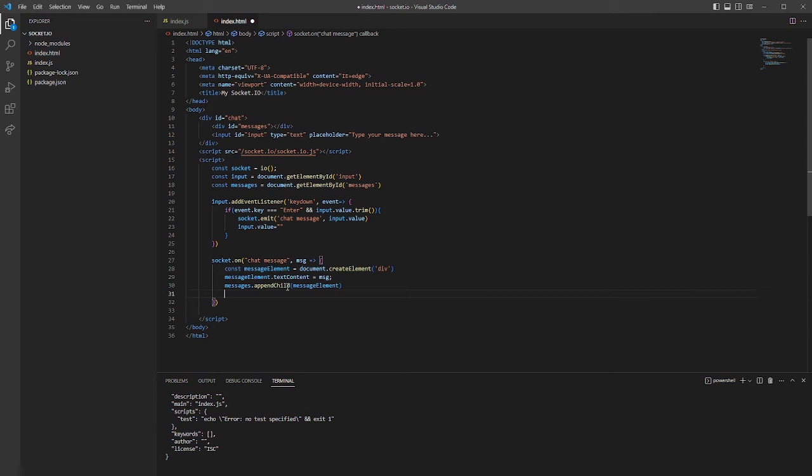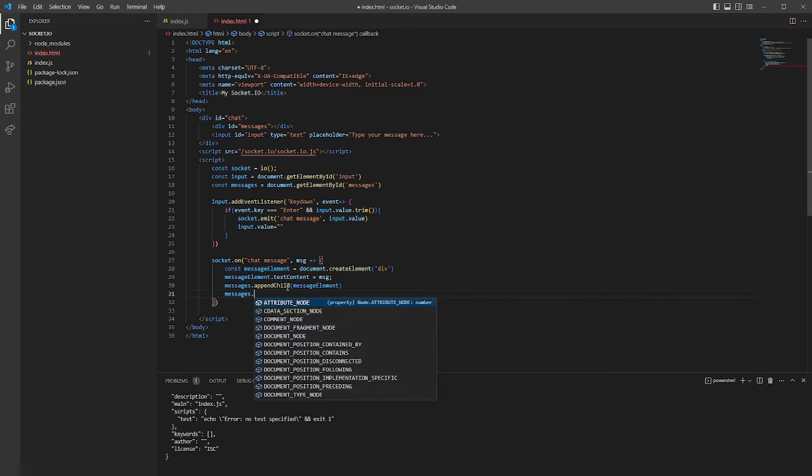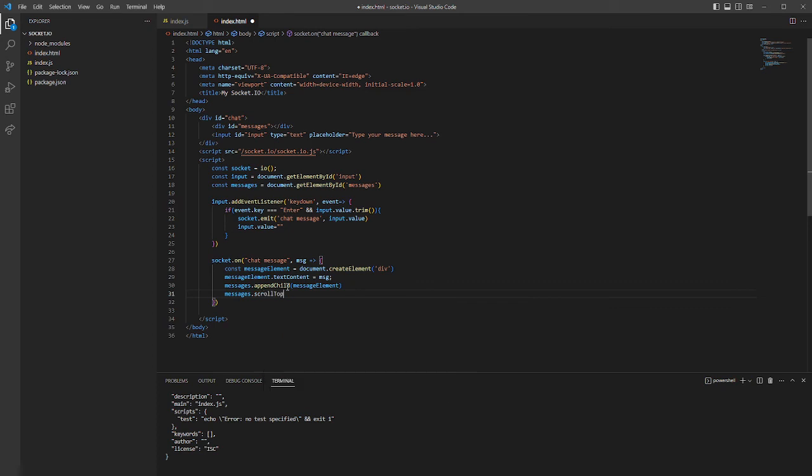So we will make some kind of scroll, a very simple one without any conventions. So messages.scrollTop equals messages.scrollHeight. And to be honest, in our index.html, that's everything that we need.